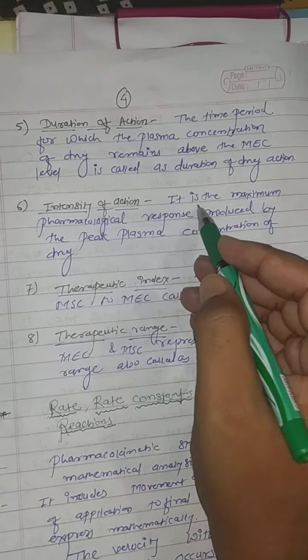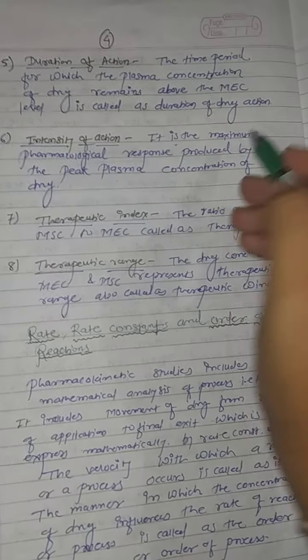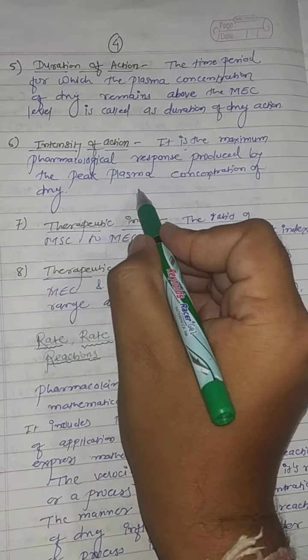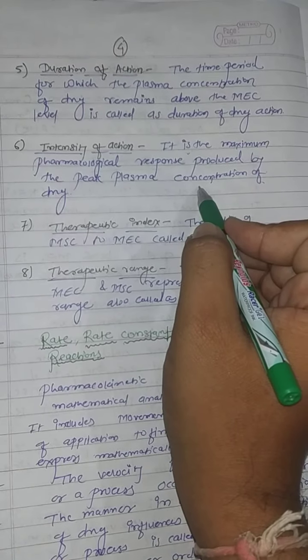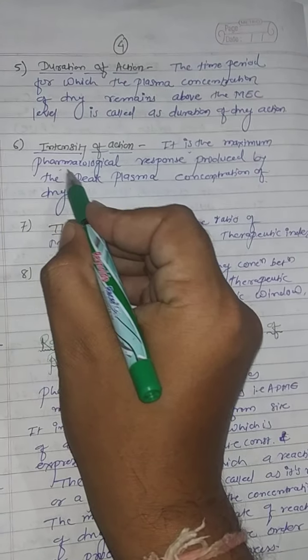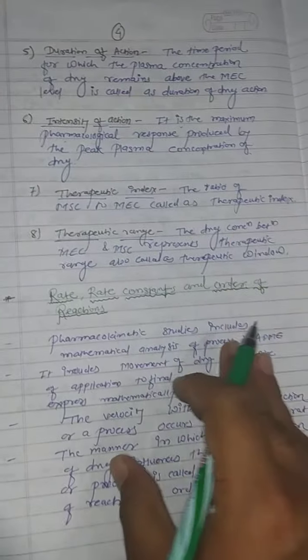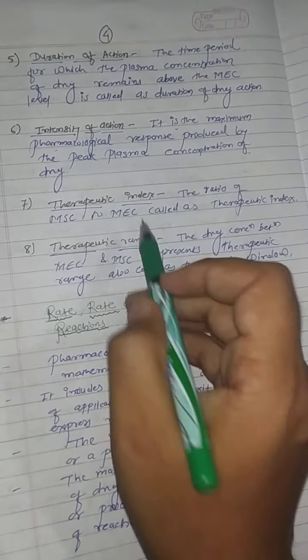Next, intensity of action. It is the maximum pharmacological response produced by the peak plasma concentration of a drug. Meaning when the drug reaches the peak plasma concentration, that is the Cmax point, it shows the maximum pharmacological response. Next, what is the therapeutic index?